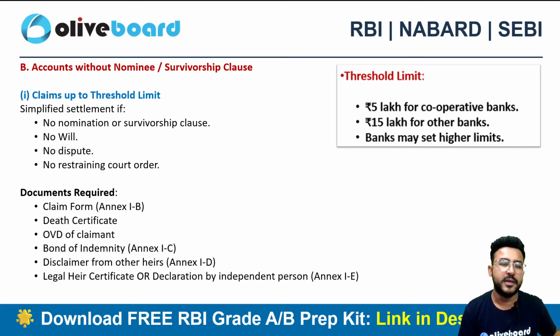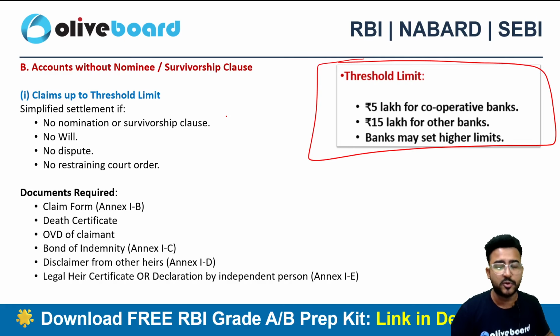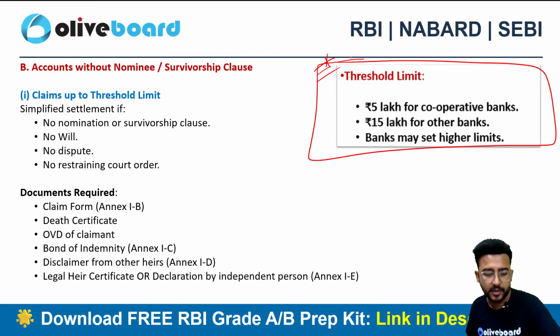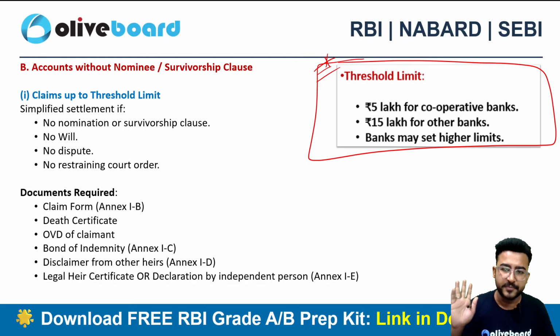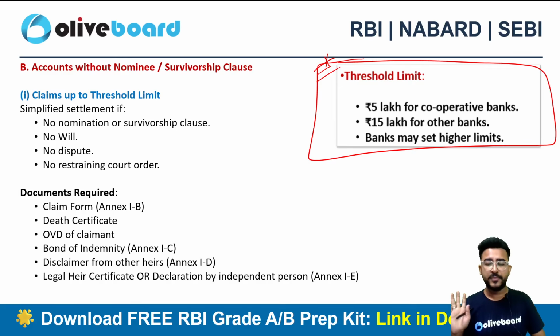Next one. If there is no nomination, if there is no survivorship clause, then it depends on whether the deposit is crossing the threshold limit or not. That's why this threshold limit is very, very important. 5 lakh for cooperative banks, 15 lakhs for other banks, right? And the bank can set a higher limit as well, depending on the personal judgment of the bank. Correct?